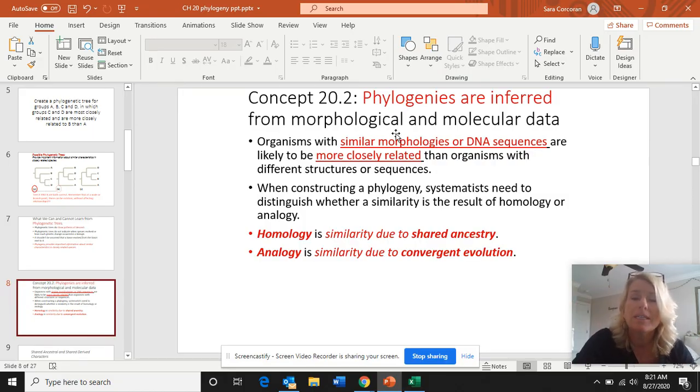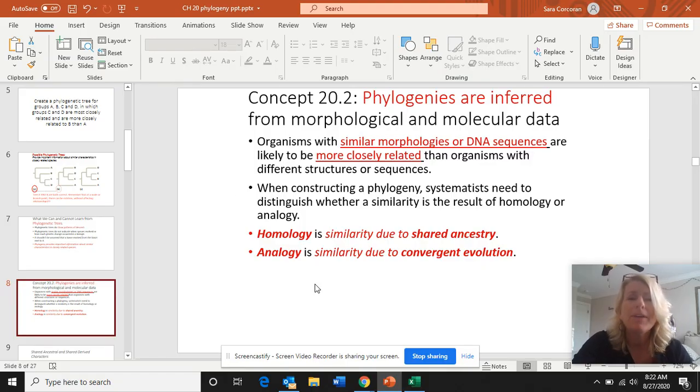Similar morphologies can be the result of convergent evolution. Similar morphologies can be the result of similar environmental pressures selecting for a certain phenotype that is more successful in that environment. So really, the end-all be-all piece of evidence for phylogeny or even determining relatedness would be biochemical evidence, i.e. DNA. A couple terms here to go over.